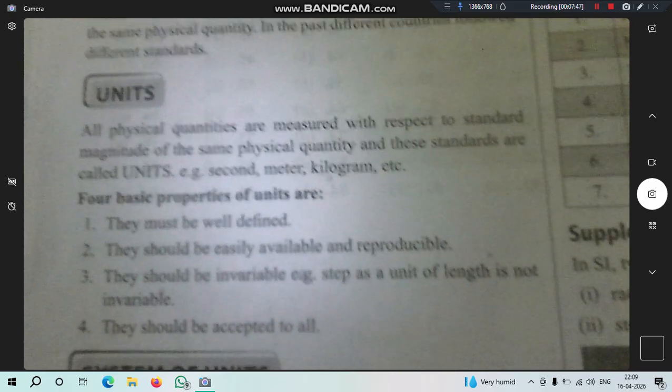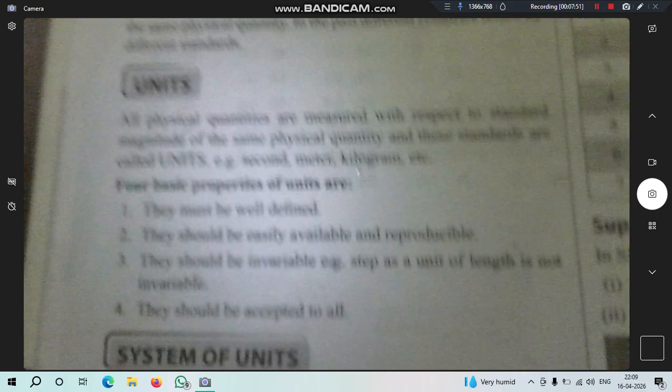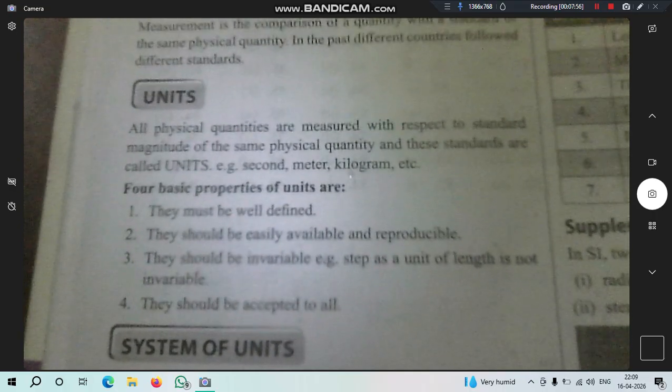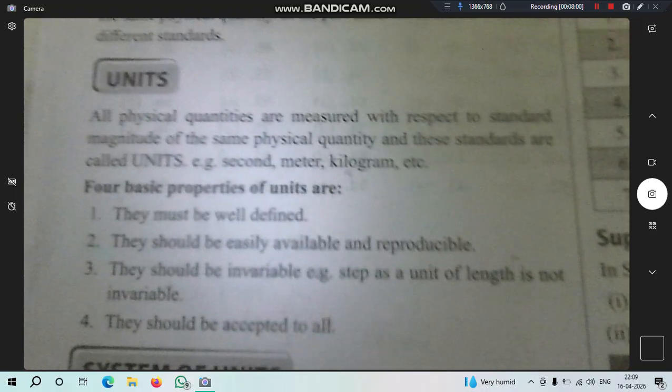The basic properties of units are: they must be well defined. All the units must be well defined, as for mass we have gram, kilogram, etc. They should be easily available.